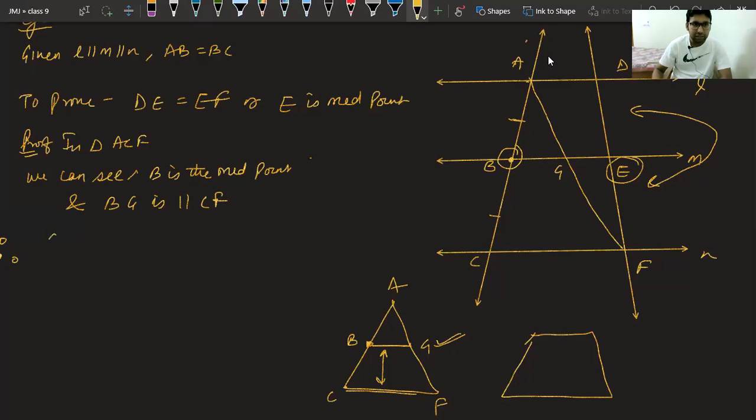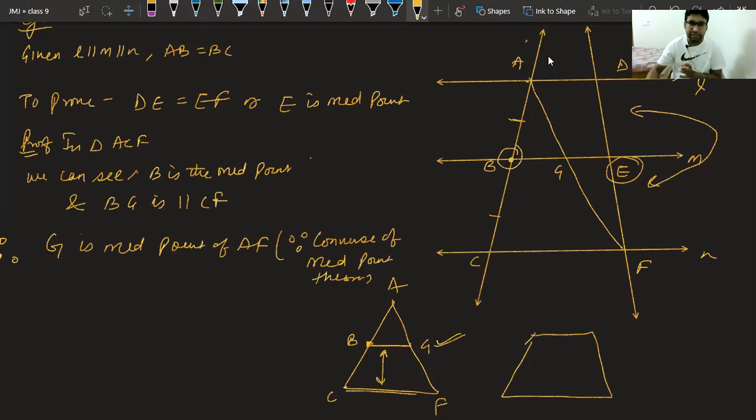Therefore, we can say G is midpoint of AF because converse of midpoint theorem, and the converse statement is very simple. Line starting from midpoint of one side going parallel to second side will bisect the third side. That's it.